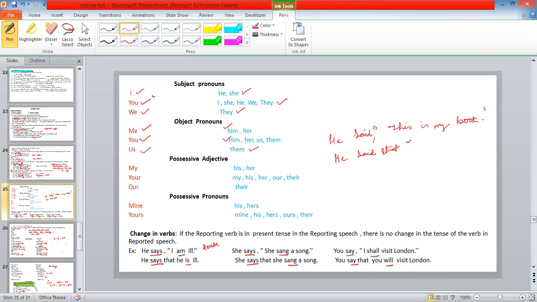He said that this changes to that. He said that that was his book. My is a possessive adjective, so it changes to his book.